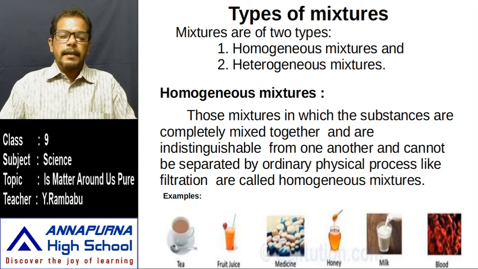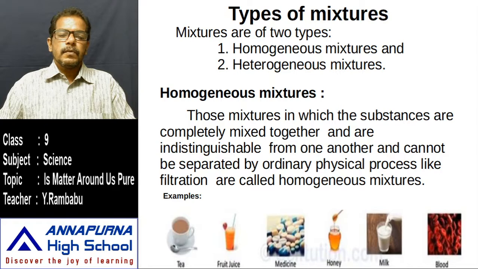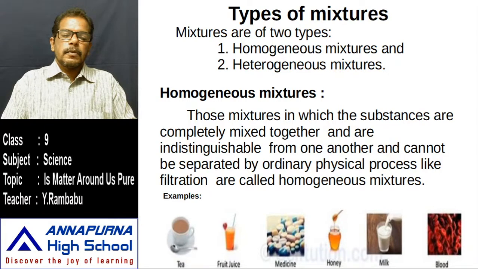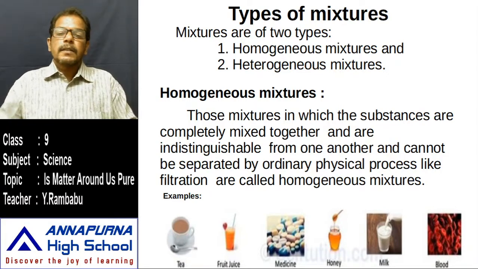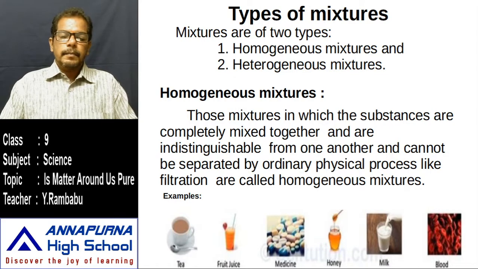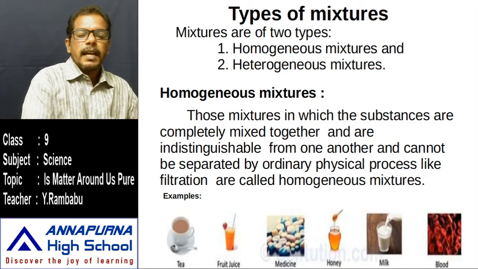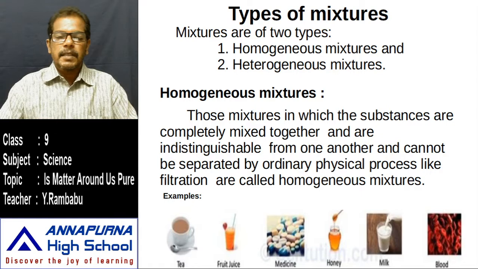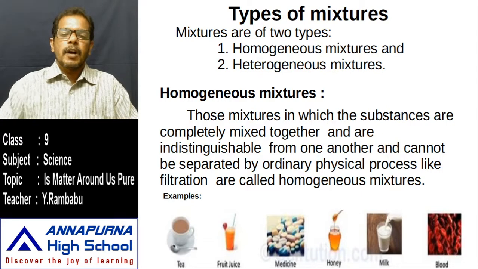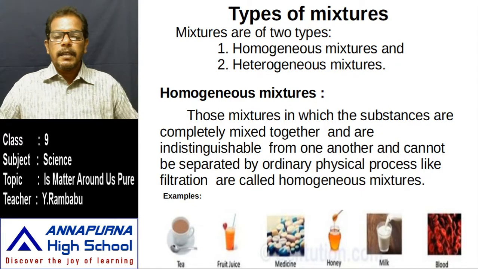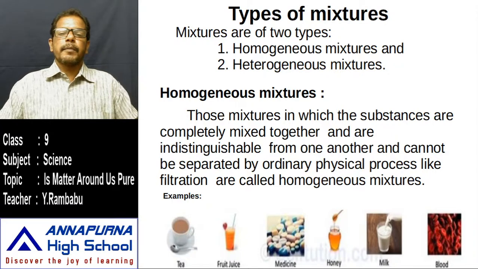To the second beaker, add a spatula of copper sulfate crystals. To the third beaker, add copper sulfate and another salt, barium chloride. In the first beaker, there are water and copper sulfate. In the second beaker, again water and copper sulfate, but the ratio of the components is different. In the third beaker, water, copper sulfate and barium chloride.